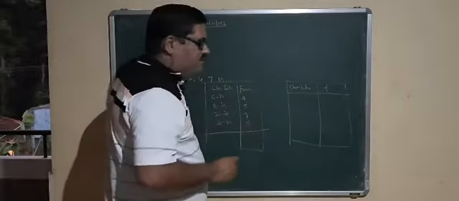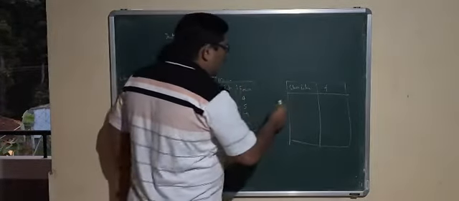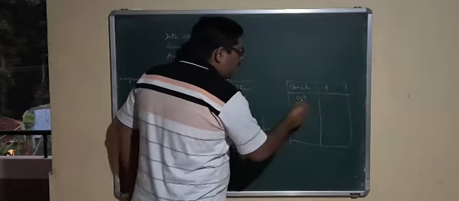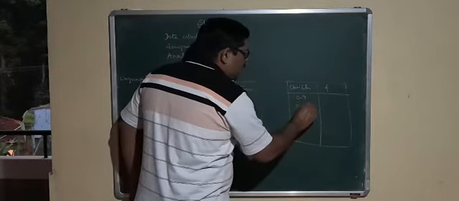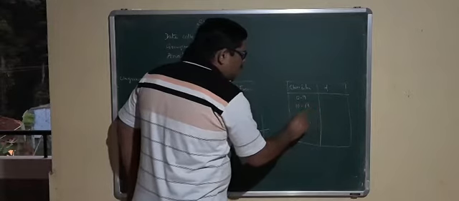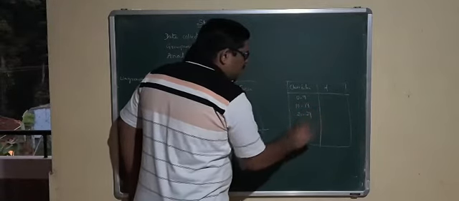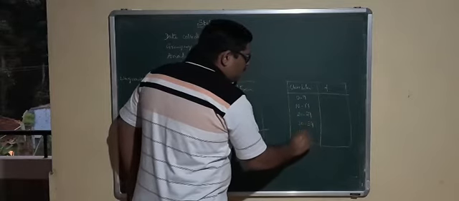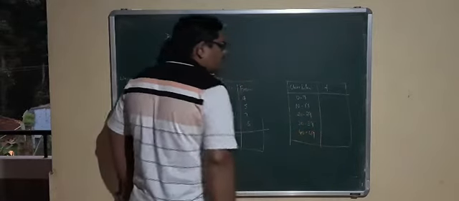Here class interval is like this: 0 to 9, then we have 10 to 19, 20 to 29, 30 to 39, 40 to 49, like this.